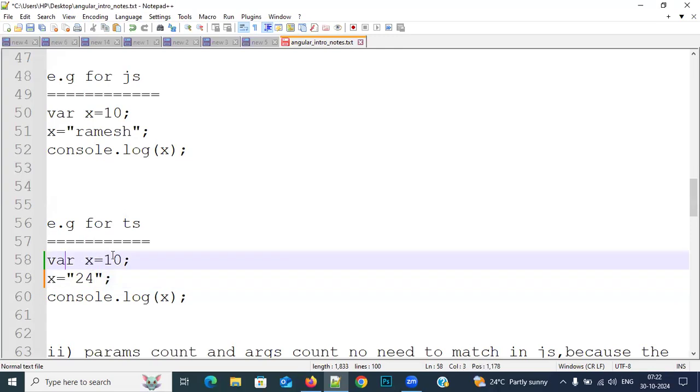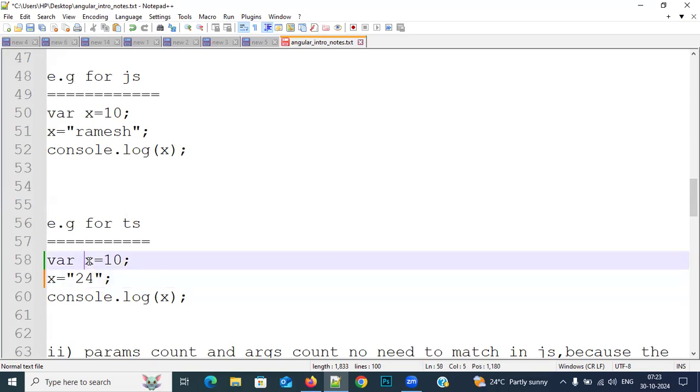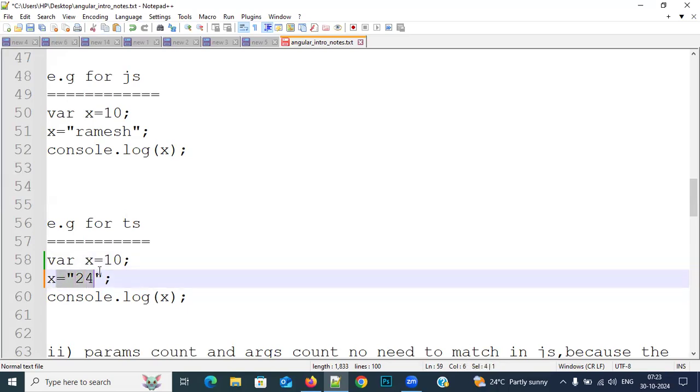Okay, everyone. Here, the first value is a number, so TypeScript automatically assigns the data type as number only. But in the next line, you are writing a string. If you write anything inside single or double quotes, as per the TypeScript standards, it will treat it like a string only. So X is a number and always accepts numbers, but here you are setting a string value. Since the data type and data do not match, it will throw an error.